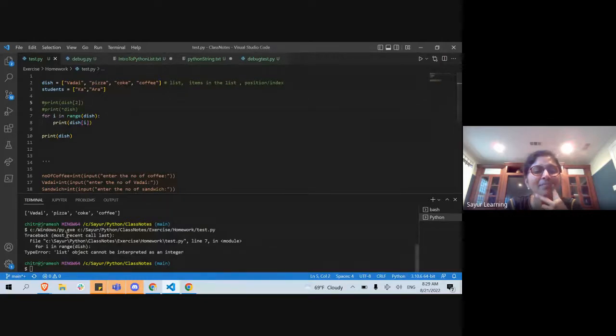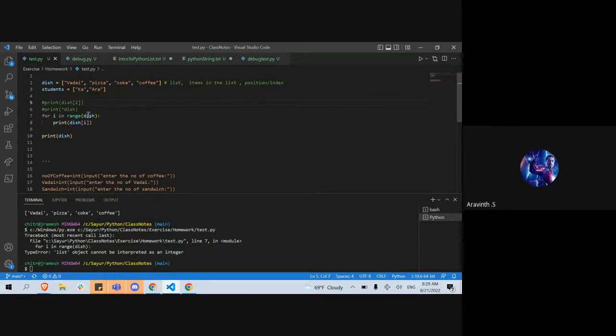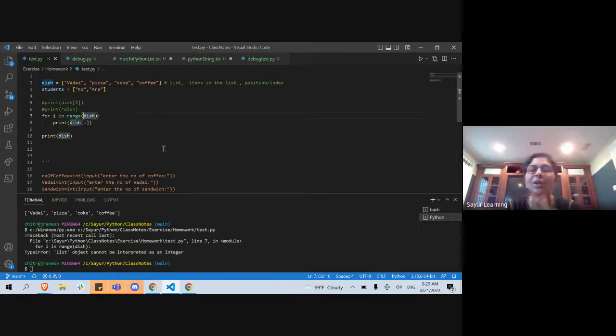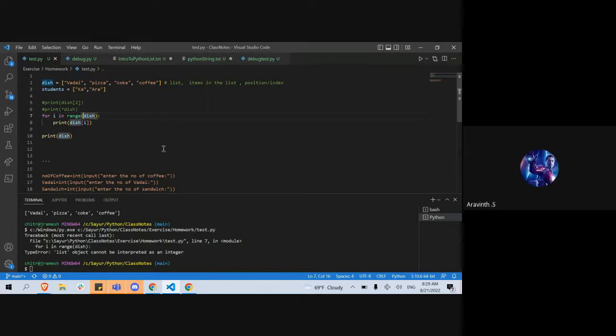What's the problem? List object cannot be interpreted as an integer. We can give the length of the list. Okay, so yeah, discuss why is it not working? Why should we do a length? Dish, what is dish here? Ma'am, dish is the variable for all the items there. But we don't know how many items there are in it, the length. So to identify that, we find the length.